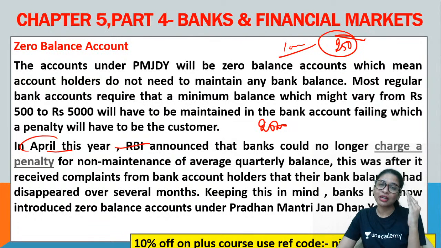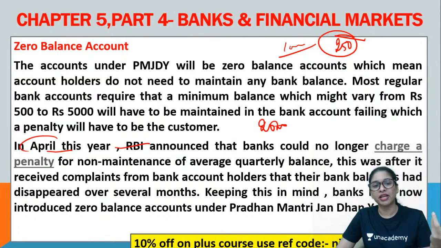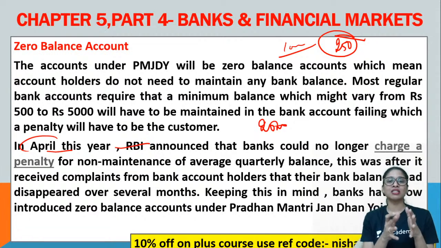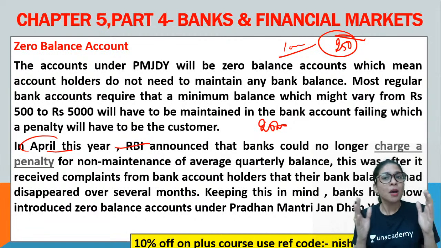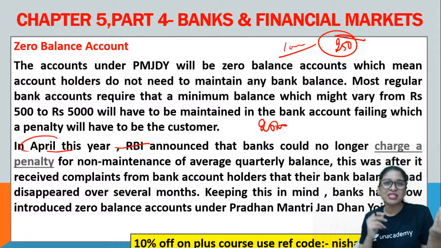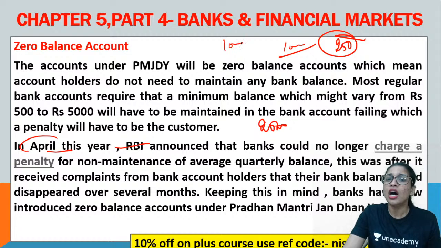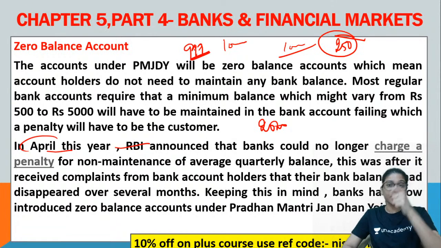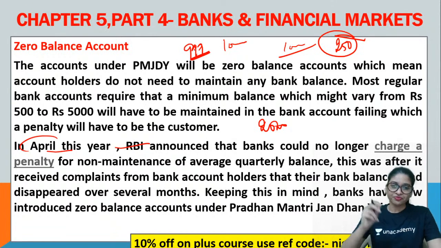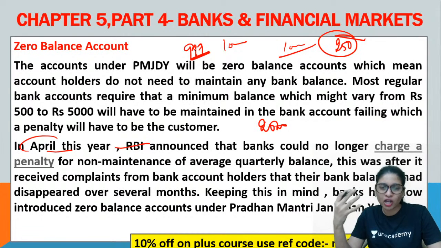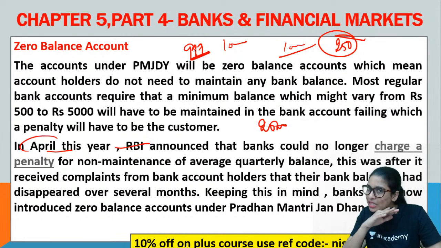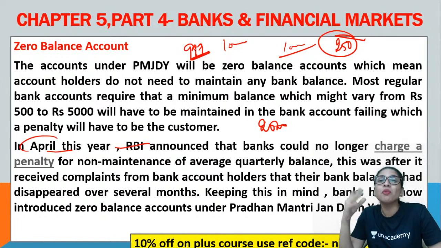In that particular context, the commercial banks reported to the RBI. Now RBI said that normally there is something called maintaining a minimum account balance, but not many people could do that. Maybe they'd miss out even by 1 rupee. For example, if 1,000 is the minimum balance, maybe you did a transaction, and your amount in the account is 999. Just 1 rupee short, and they will charge. So the whole point is, because of the complaints and grievances, RBI said that hereafter the banks will not charge a penalty for non-maintenance of the quarterly average balance. Clear?